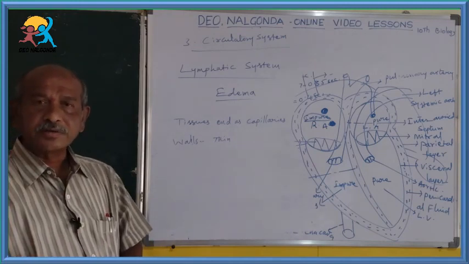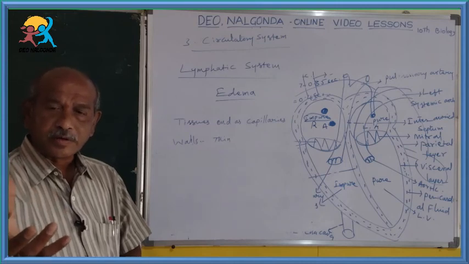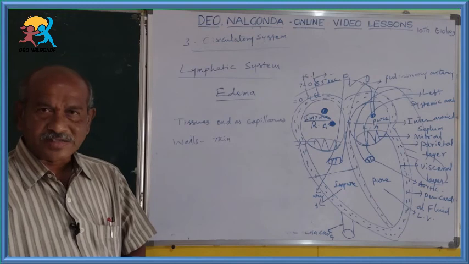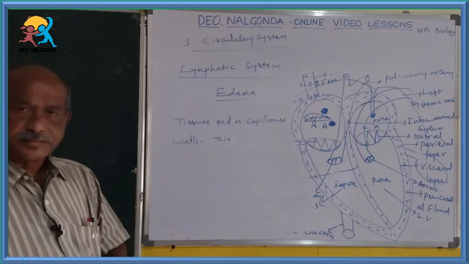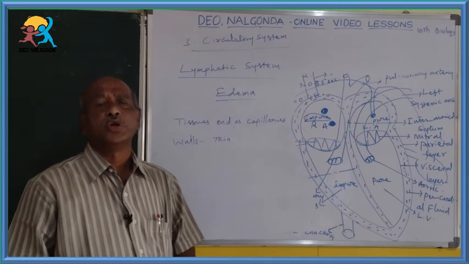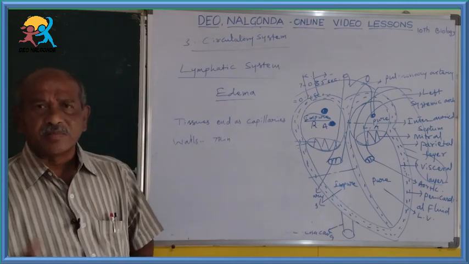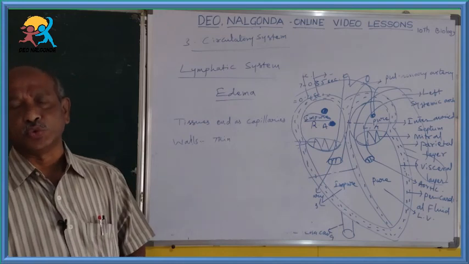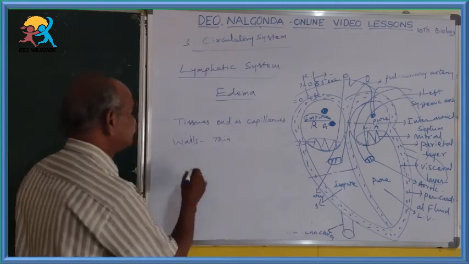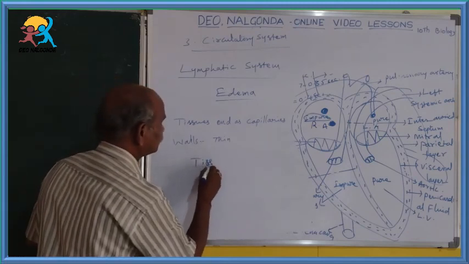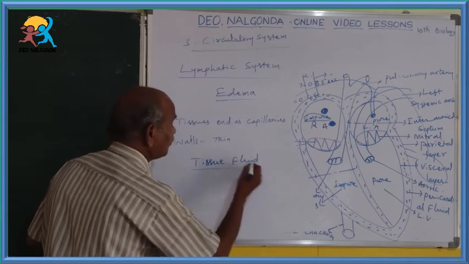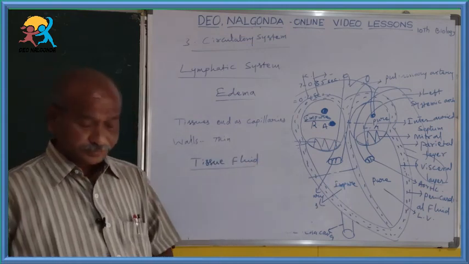So the heart is beating, and blood enters the very big arteries. They divide and redivide, and at last, in the tissues, they become capillaries. These capillary walls are very thin. Due to this thin nature, some of the blood can enter into the tissues. That is called the tissue fluid.